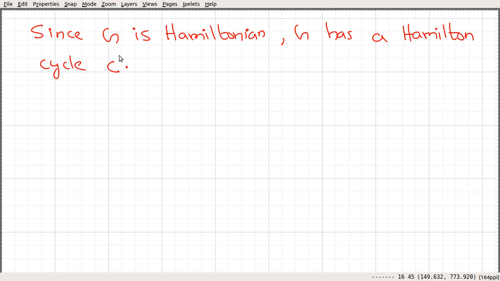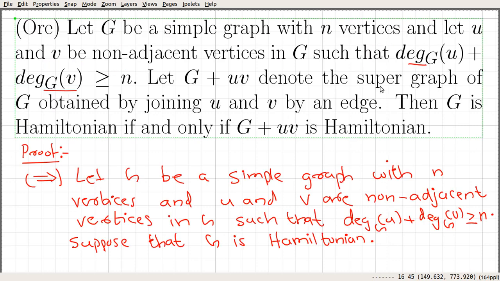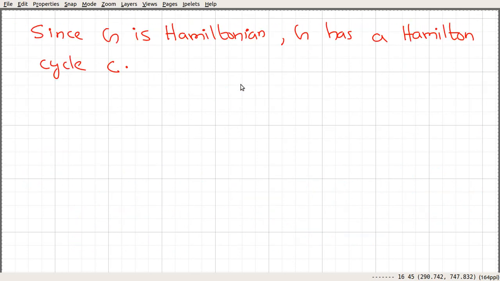Here we can see that this cycle is also a Hamilton cycle in G plus uv. This G plus uv is obtained from G by adding an edge between these two non-adjacent vertices. So if G is Hamiltonian and C is a Hamilton cycle in G, the same cycle will appear in G plus uv. Since G is Hamiltonian, G has a Hamilton cycle C, and this cycle C will be a Hamilton cycle in G plus uv.